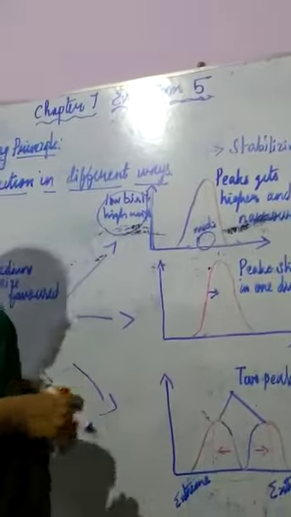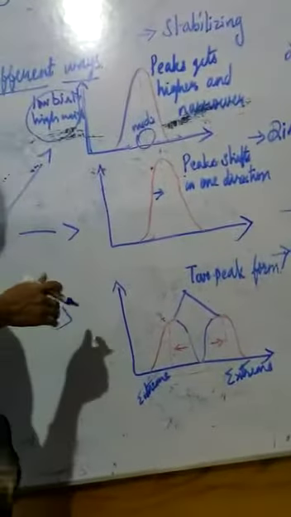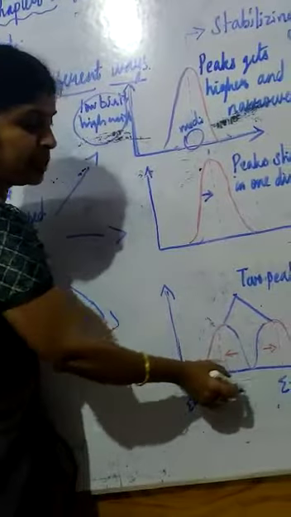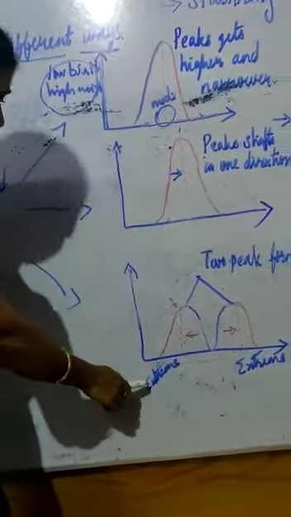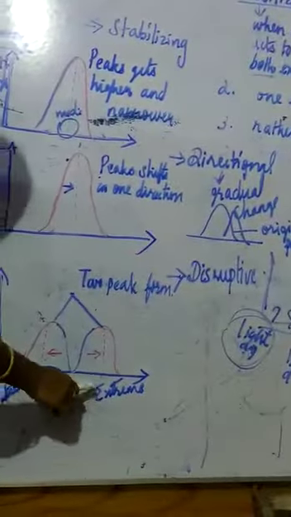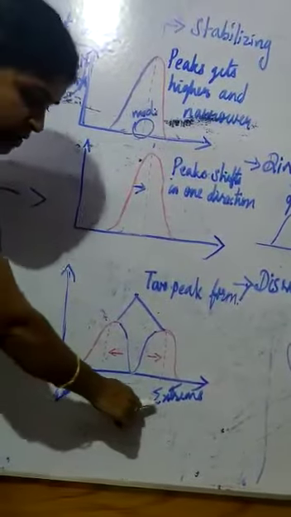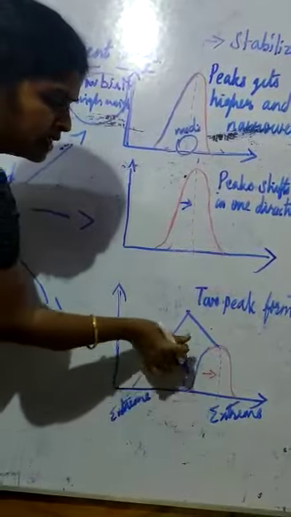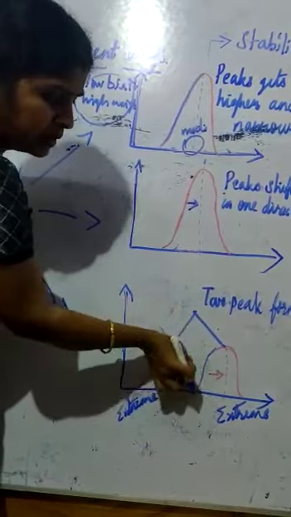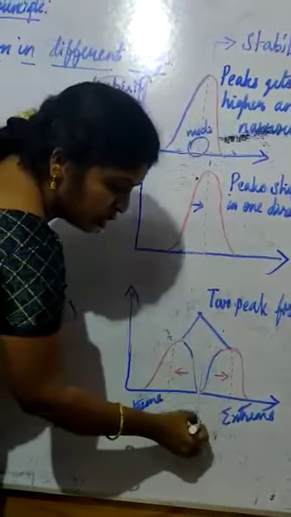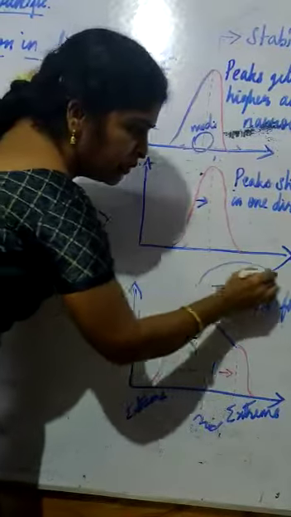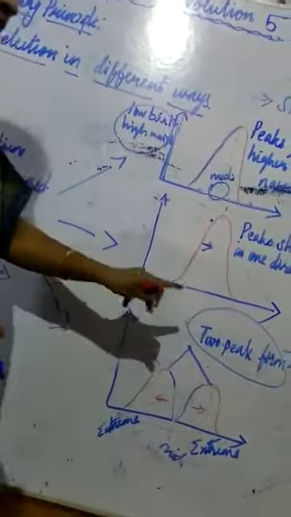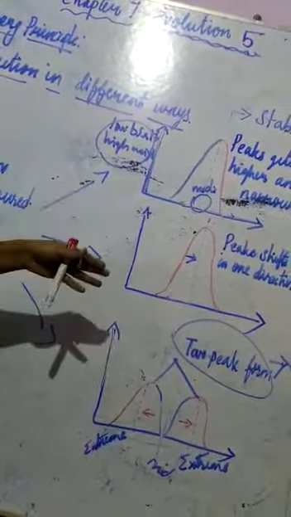And the last one, disruptive. In the disruptive case, what happened? Both extremes develop. On this side light, on this side dark mouse. Both sides develop. Which one disappears? The middle side. Only the middle side disappears, and then it forms two peaks. This is an example for natural selection.